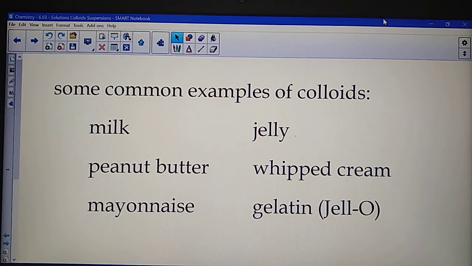There are lots of examples of colloids you might have in your home kitchen. Things, again, like milk, but also peanut butter, mayonnaise, jelly, whipped cream, and Jell-O. These are all colloids. They look the same, they taste the same, they smell the same throughout, but they are heterogeneous mixtures. If you were to look at these up close underneath the microscope, you might find things like fat in mayonnaise, peanut butter, and whipped cream. With jelly, if you're talking about strawberry jelly, maybe there are little pieces of strawberries in there. It doesn't settle out. It stays mixed in, but you can see the little parts there.